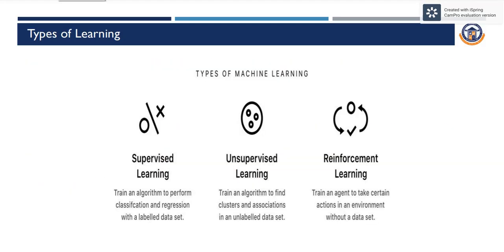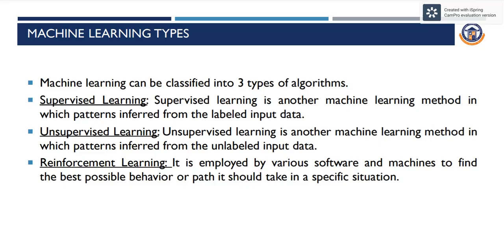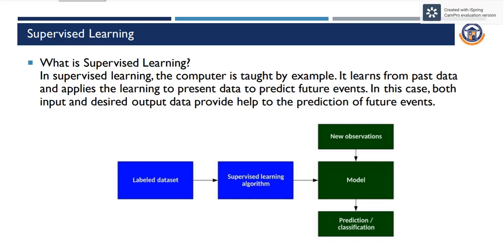Here come the types of learning. Machine learning can be classified into three types of algorithm. Supervised learning is a machine learning method in which patterns are inferred from labeled input data. Unsupervised learning is a machine learning method in which patterns are inferred from unlabeled input data. Reinforcement learning is employed by various software and machines to find the best possible behavior or path it should take in a specific situation.